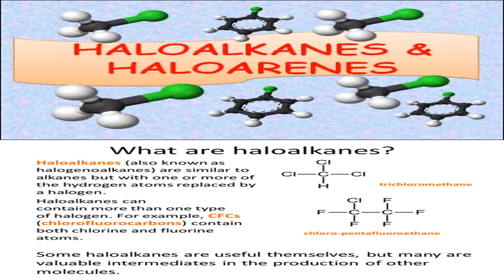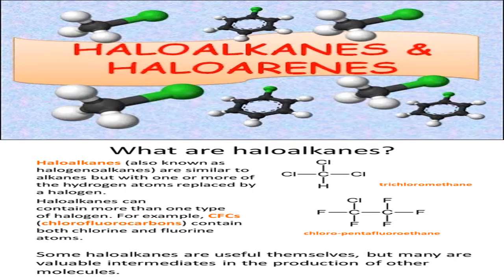Just as methane is the first member or the simplest alkane, in the same way benzene is the simplest aromatic hydrocarbon, that is arenes. So whenever you replace one or more hydrogen atoms from alkanes by halogen, they are called as what? Derivatives of alkanes. Which derivatives? Halogen derivatives, because we have replaced hydrogen of alkanes by halogen. Therefore they are called as halogen derivatives of alkanes.